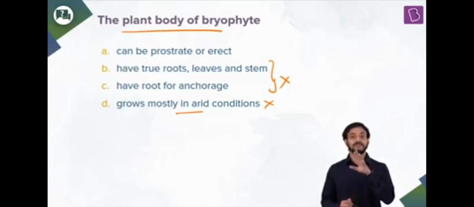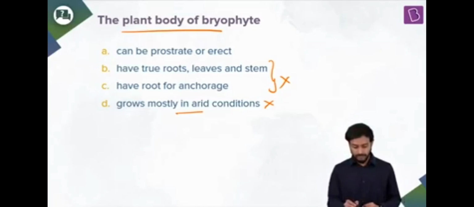Bryophytes do not have a differentiated plant body. They do not have roots, stems, leaves because these are differentiated plant structures. They have a thallus, an undifferentiated plant body. They can be prostrate or erect. Yes, this is true. This is the right answer.